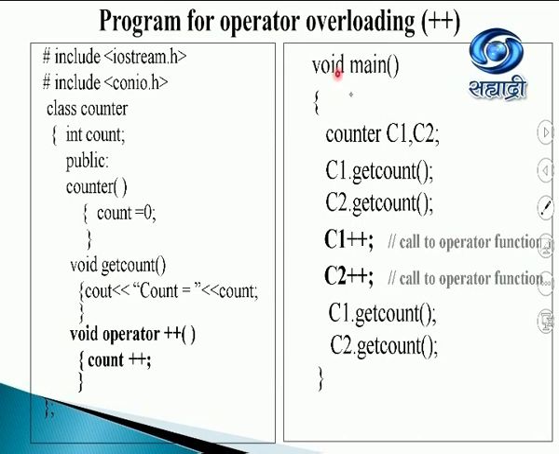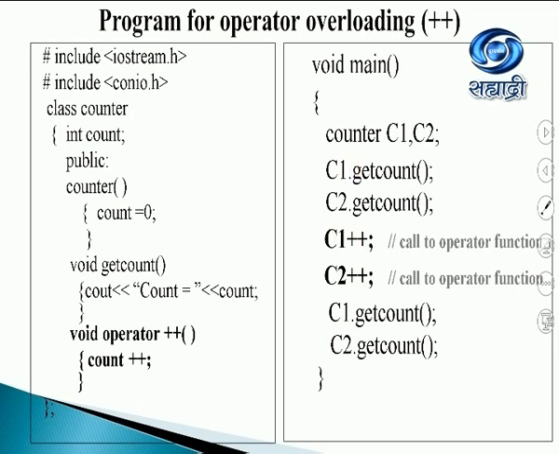Void main. In void main, C1 and C2, what are these? Yes, they are the objects of the counter class. Using the object and the dot operator, I am calling this function getCount. Again, using the second object, I'm calling the function getCount again. Now what does this do? It will get the value of count, which is 0 because I haven't yet incremented or changed the value of count. So this should just initialize the count to 0 and print that count is equal to something.